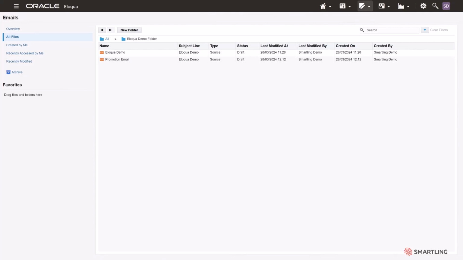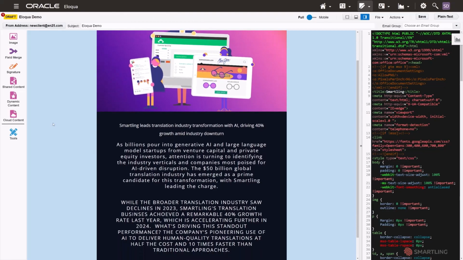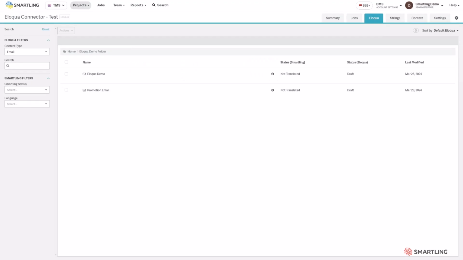Here we have an email in Eloqua that is ready for translation. Within a Smartling project, you can filter to find a relevant item to be translated, and if needed, bulk selections can be made. Creating the job pulls through the content. There is no need to do any manual file preparation for the content being translated.